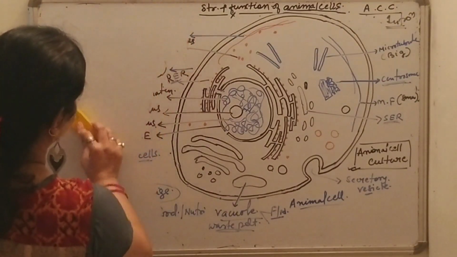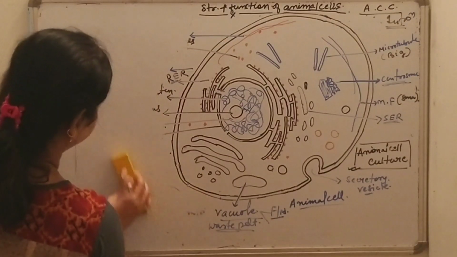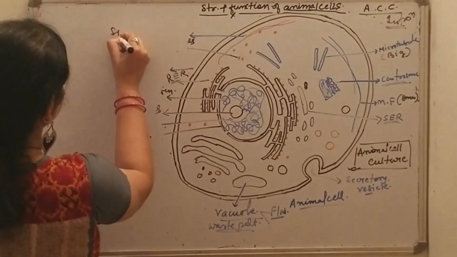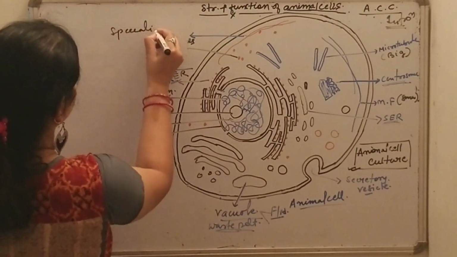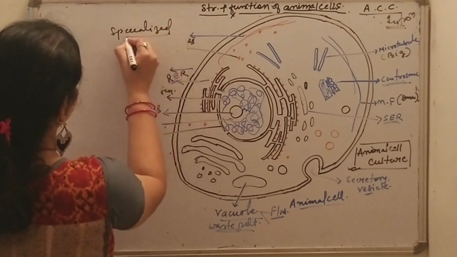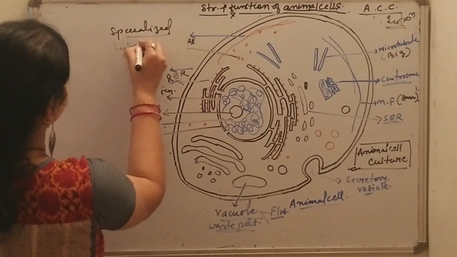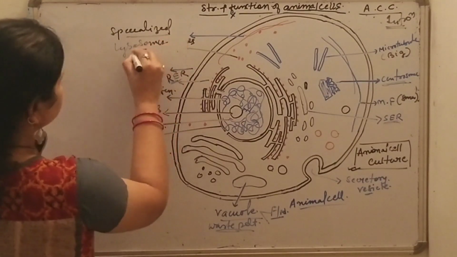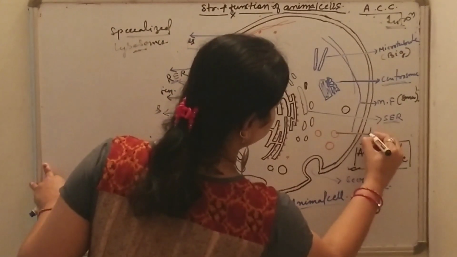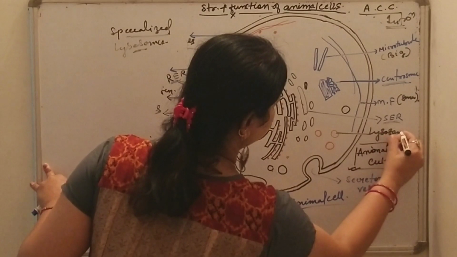Now some specialized vesicles are also there, known as lysosomes. These are lysosomes. These are specialized vesicles.